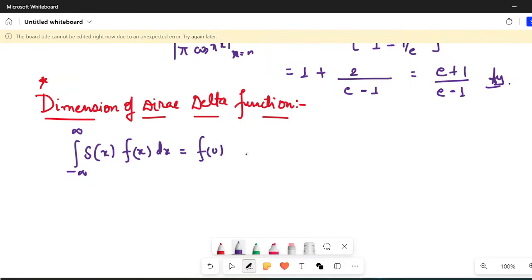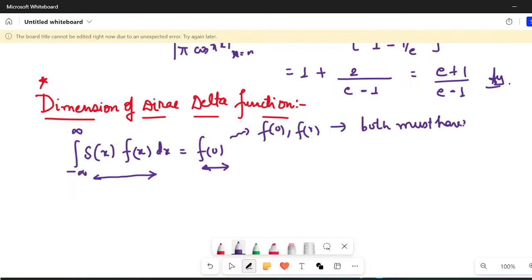Now, if these two are equal, then the dimension here and the dimension here must be equivalent. Whether it is f of 0 or f of x, both should have the same dimension. And this is constant.